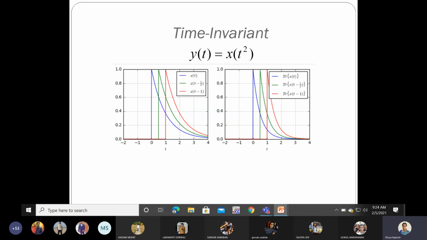So the delay between the response of the signals is also the same. Between blue and green, whatever is the delay, the same delay is there on the output also. Between red and green signals, the same delay period is there in the output signals also. As well, you can see that for the different delays, the characteristics of the waveforms are not changing. The shape of the waveforms is also fixed. So the system is time invariant.